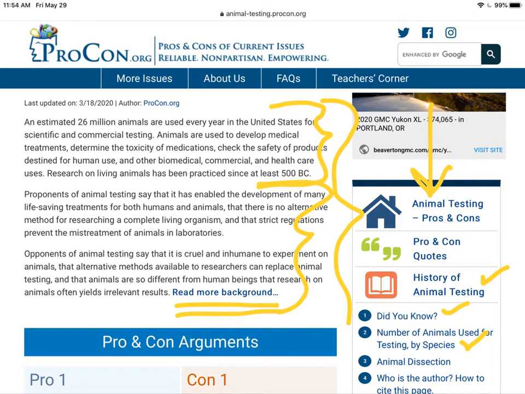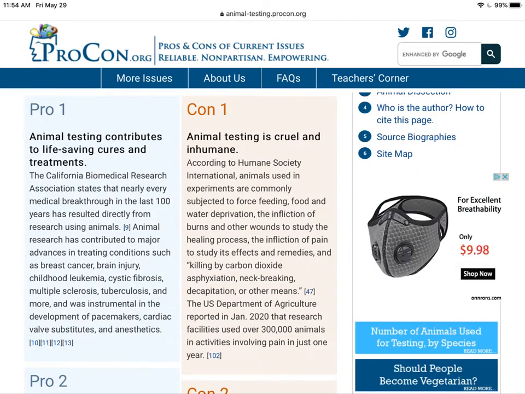In your own essay, you would then end the introduction with your own claim, your own argument and point of view in answer to the essential question here. Beneath the background information, there are going to be two columns, a pro column and a con column.